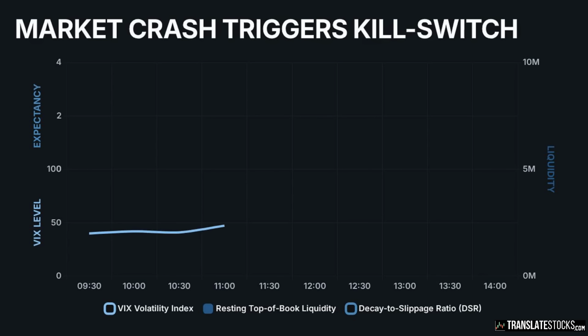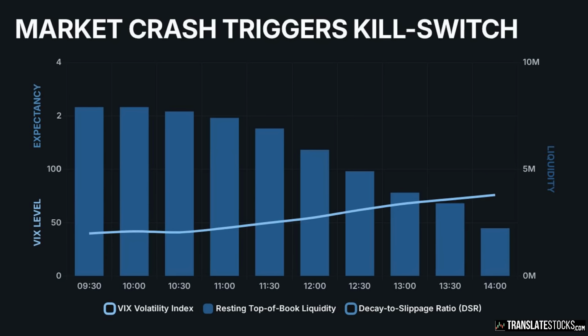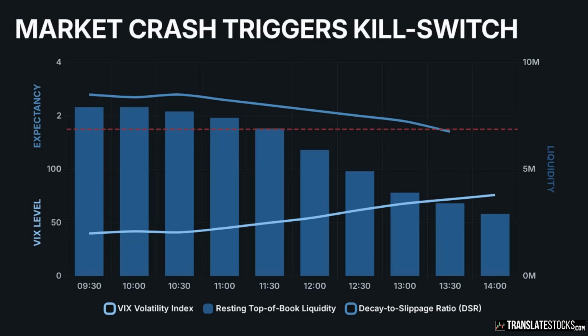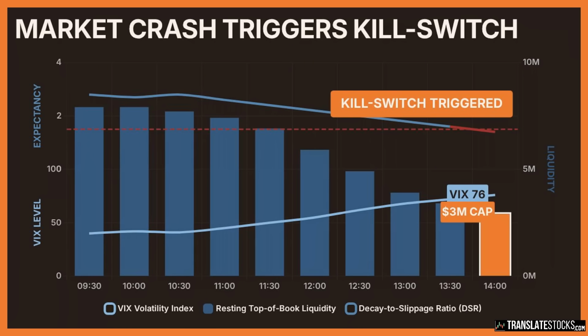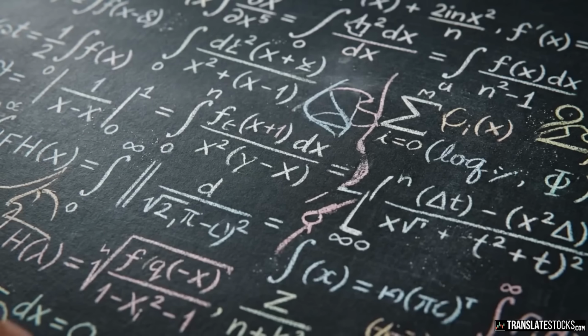On that day, the VIX spiked to 76, while institutional liquidity collapsed from $8 million to $3 million. As slippage risk grew, the decay to slippage ratio plummeted to 1.4, triggering the kill switch and instantly pausing all execution. Suspending execution allowed the system to avoid an estimated 18 basis points of loss during the flash freeze. Algorithmically refusing execution during a regime break is as vital to portfolio survival as capturing alpha in stable conditions.